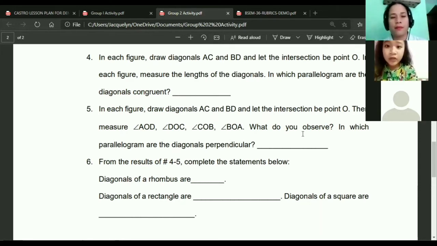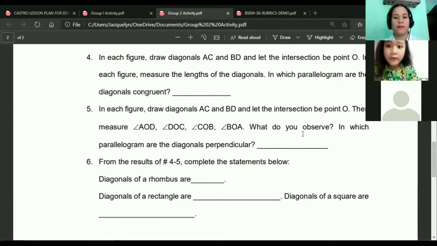In each figure, draw diagonals AC and BD and let the intersection be point O. Then measure angle AOD, angle DOC, angle COB, and angle BOA. What do you observe? In which parallelogram are the diagonals perpendicular? The rhombus is the parallelogram that has perpendicular diagonals. Okay. 6. From the results of number 4 to 5, complete the statement below.